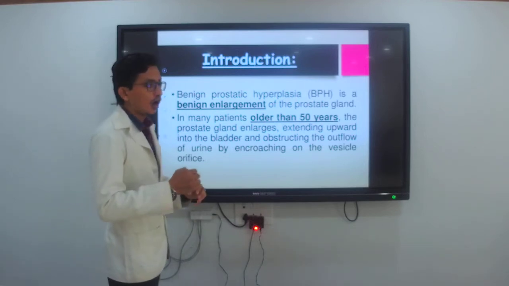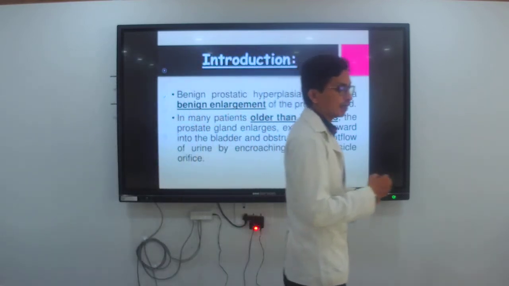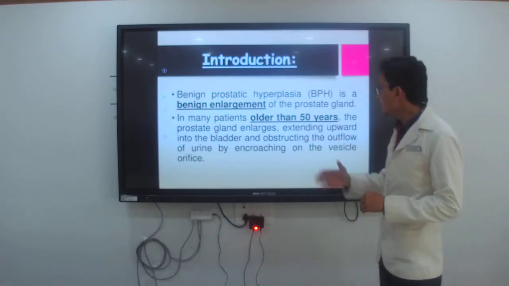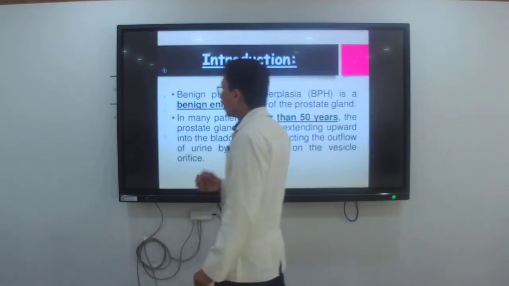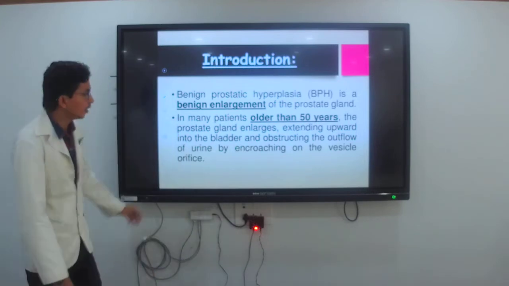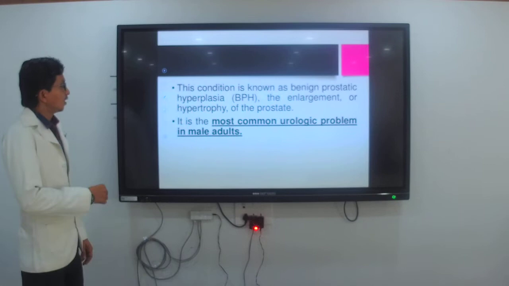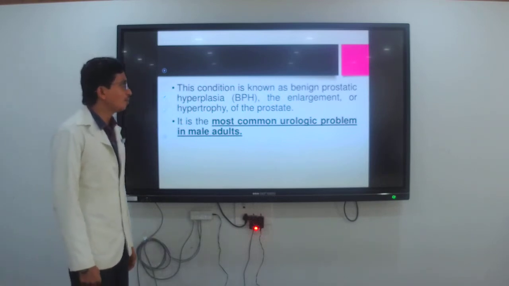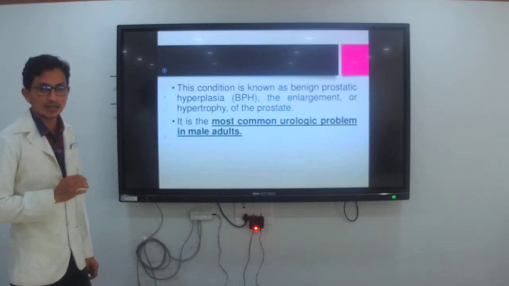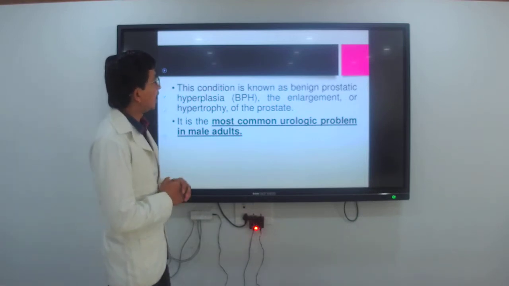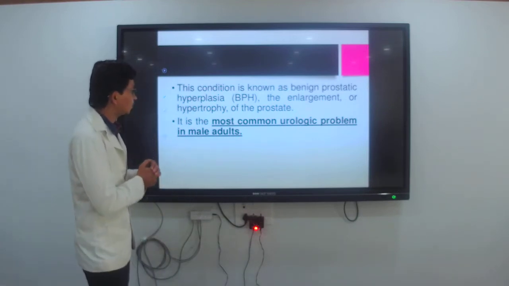Above 50 years of age, BPH starts in men, and it may cause obstruction of the urine. This condition is known as benign prostatic hyperplasia, the enlargement or hypertrophy of the prostate.